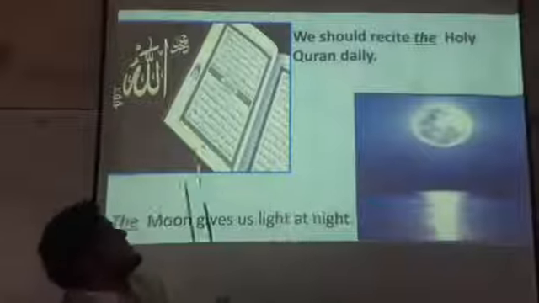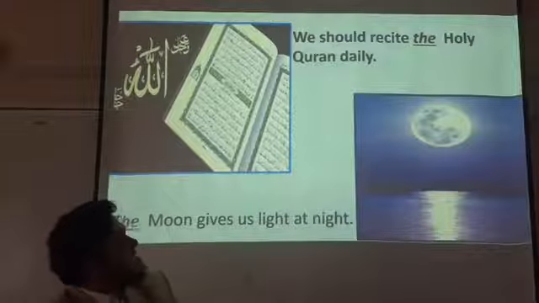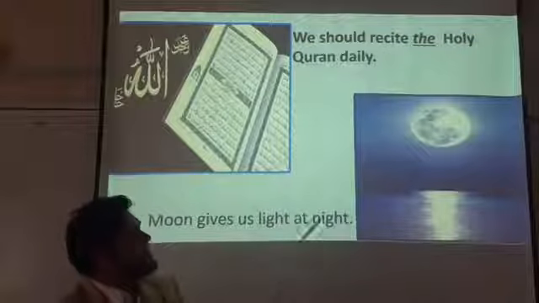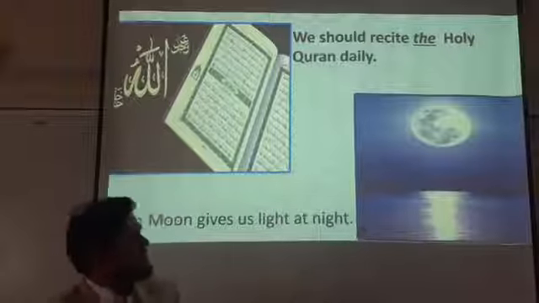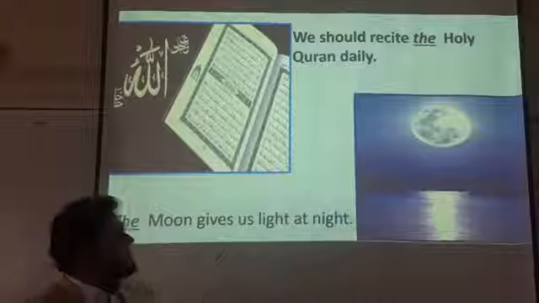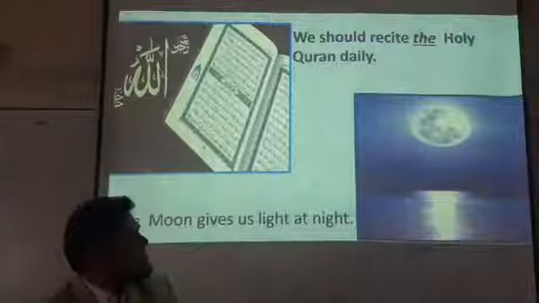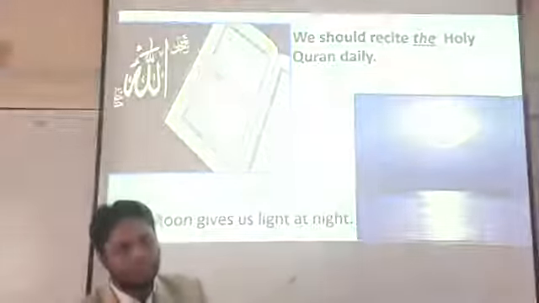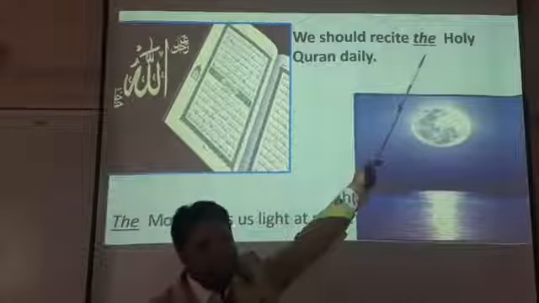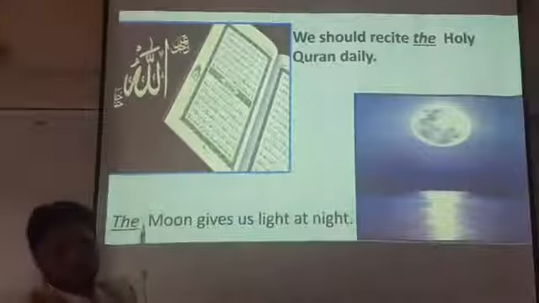In the first picture, we are observing a picture of our Holy Quran, and the sentence is, we should recite the Holy Quran daily. And the second picture is of a beautiful moon, and the sentence is, the moon gives us light at night. In these two sentences, there is an underlined word. Please look at the display. In the first sentence, the underlined word is the, and in the second sentence, we can also observe the underlined word the.